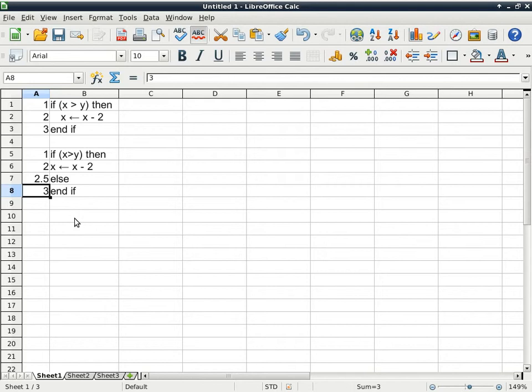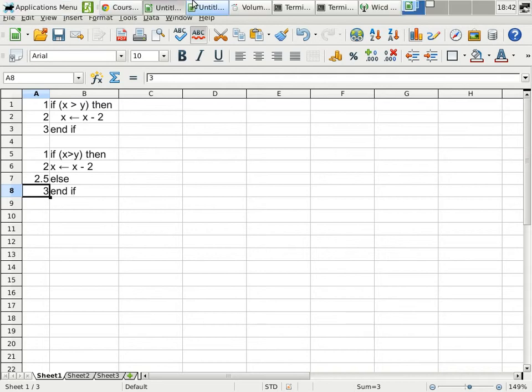Which ones are the keywords? If? Yeah, if is a keyword in C, else is a keyword in C, and C does not have end if, which makes it kind of difficult to find the end of a conditional statement.